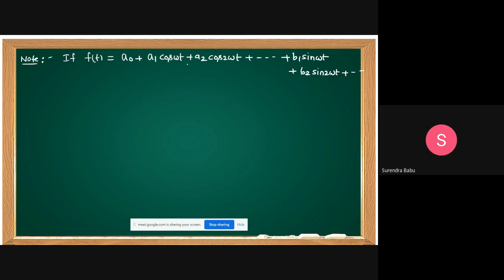That means frequencies must be different. There must be harmonic frequencies, not the same frequencies.